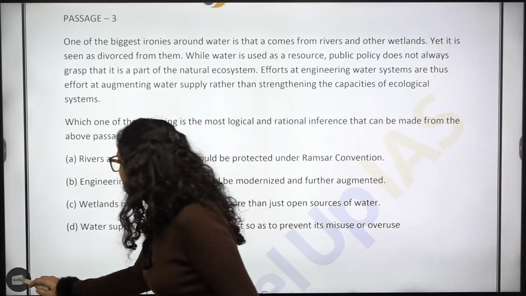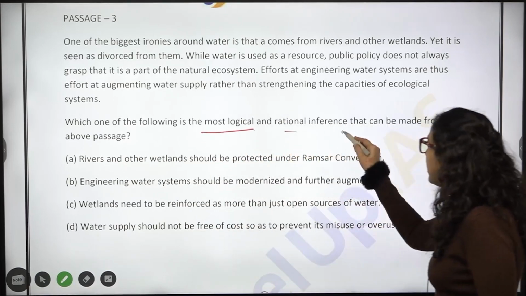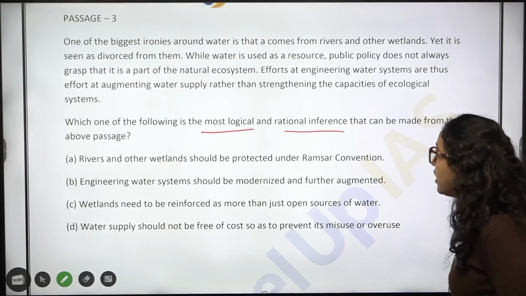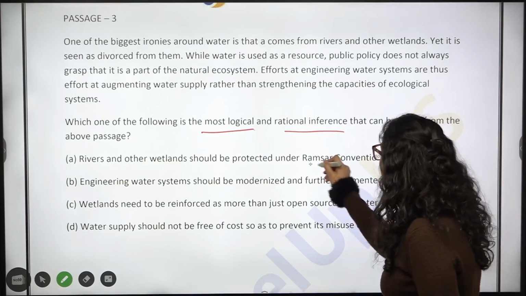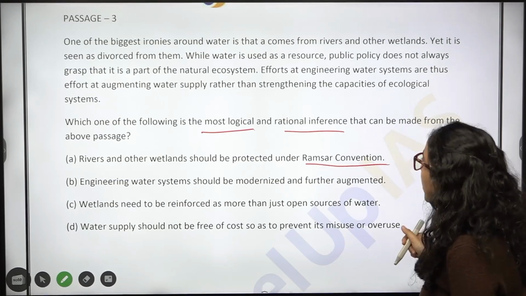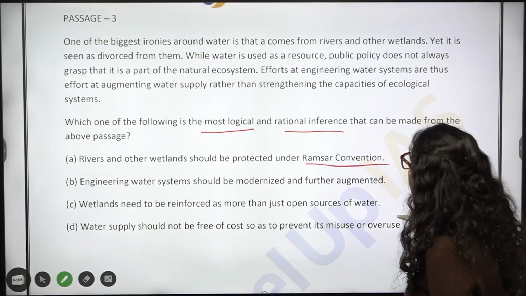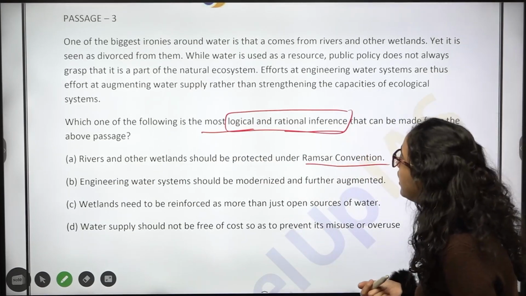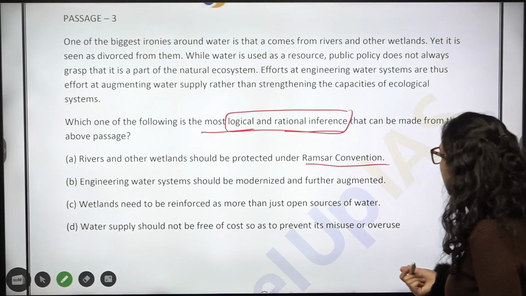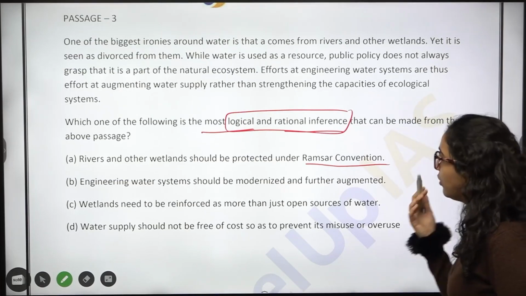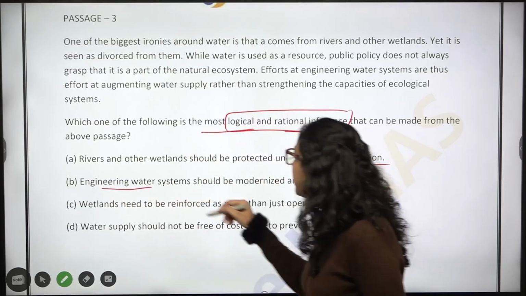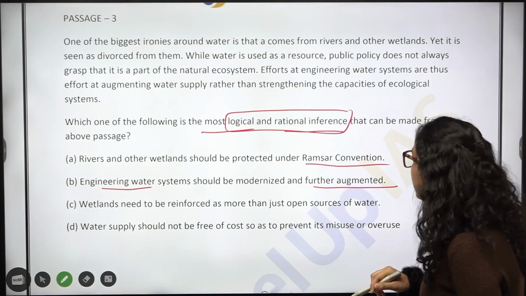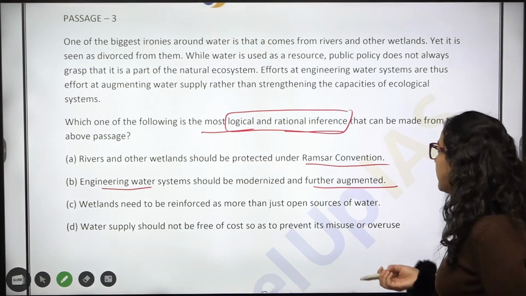Which one of the following is the most logical and rational inference that can be made from the above passage? Rivers and other wetlands should be protected under Ramsar Convention. Okay, so which of the following is the most logical and rational inference that can be made from the above passage? Okay, rivers and other wetlands should be protected under Ramsar Convention. So, okay, chalo. Next option is engineering water systems should be modernized and further augmented. Okay, then see again, water systems should be modernized and further augmented.